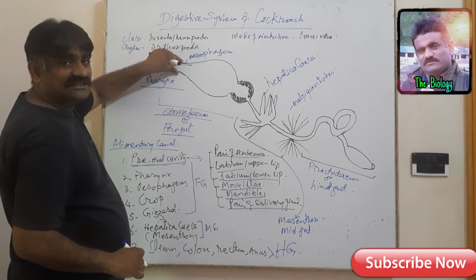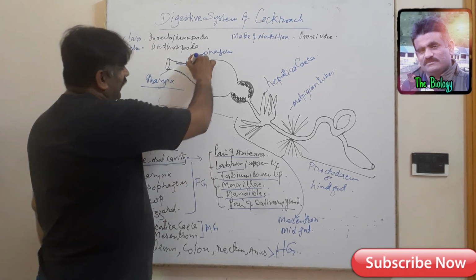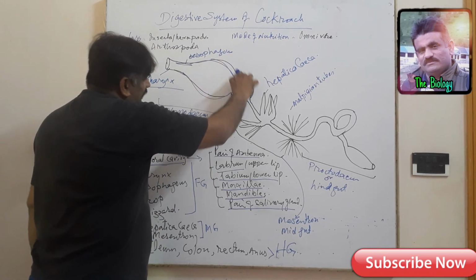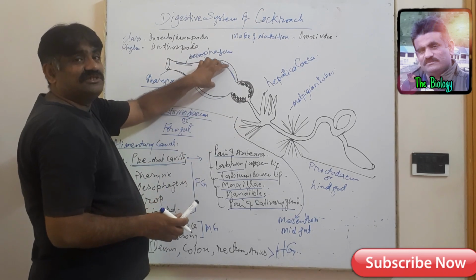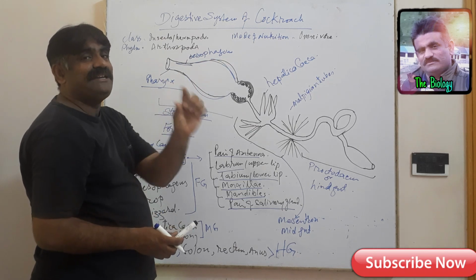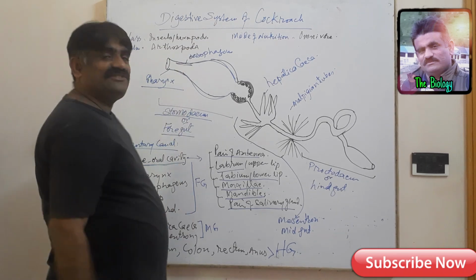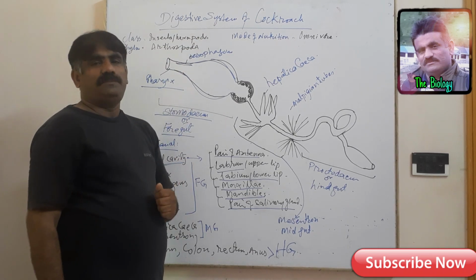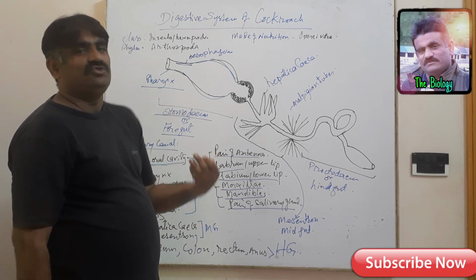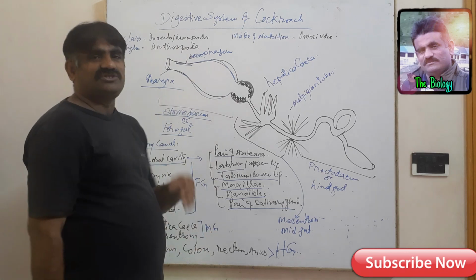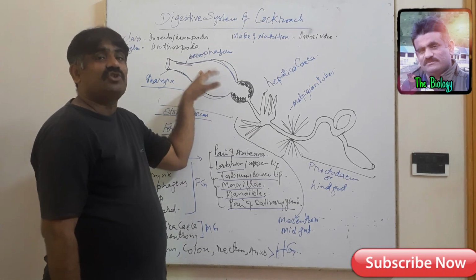The esophagus is a short tubular structure in the beginning, but later on it widens or dilates to form a crop-like structure like this. This crop-like structure also resembles a fruit called pear. It's pear shaped, but its wall is thin. One thing I want to mention here is that in the crop, the rest of the organic nutrients in the diet of cockroach, like proteins and fats, are completely digested.